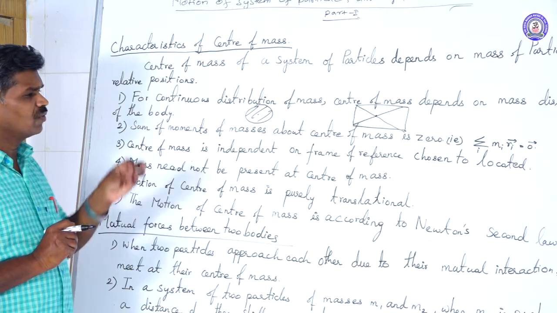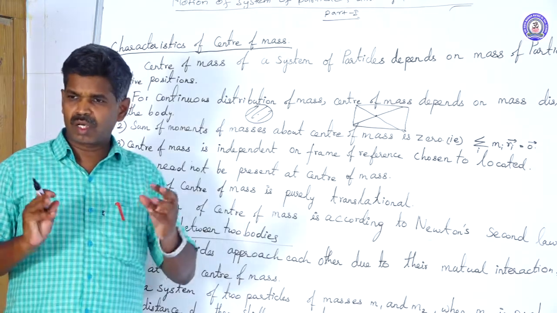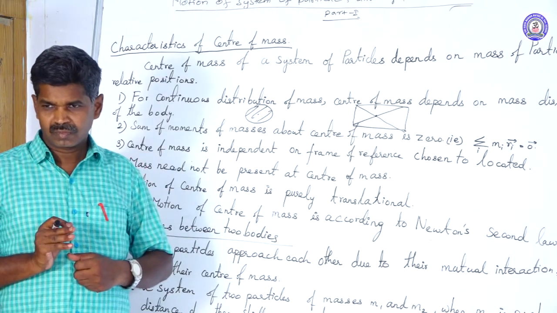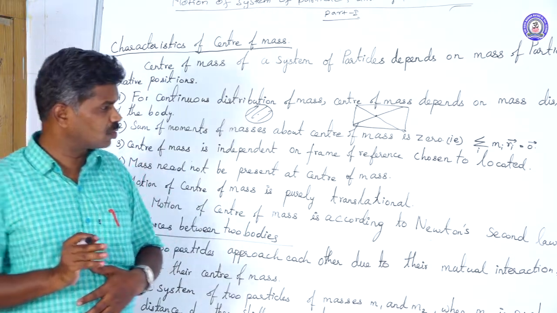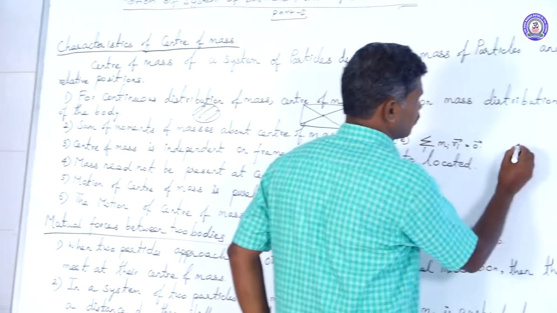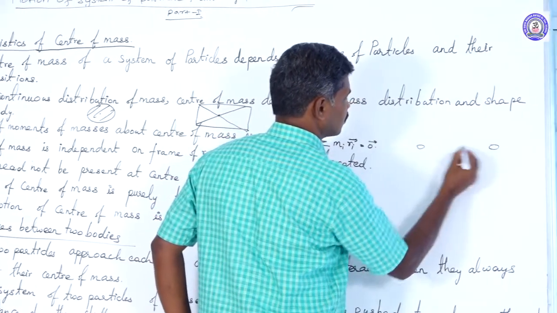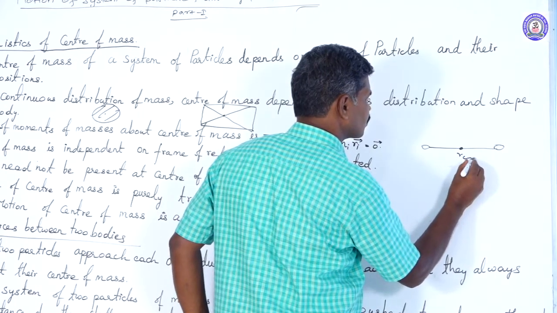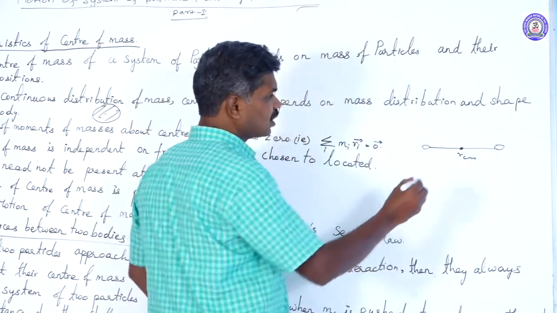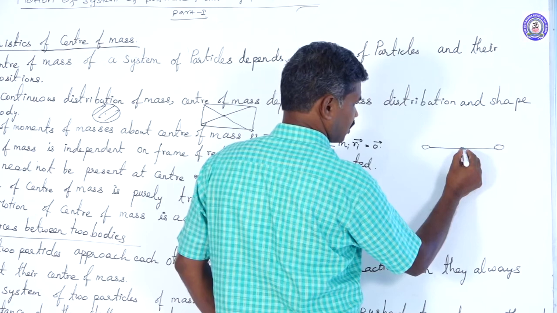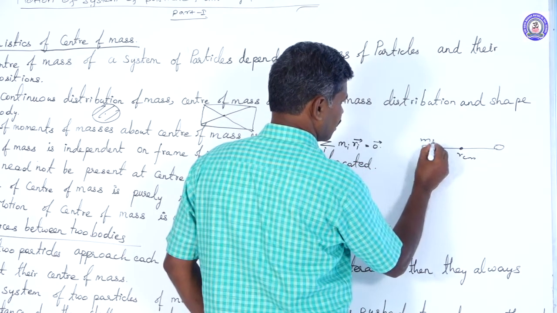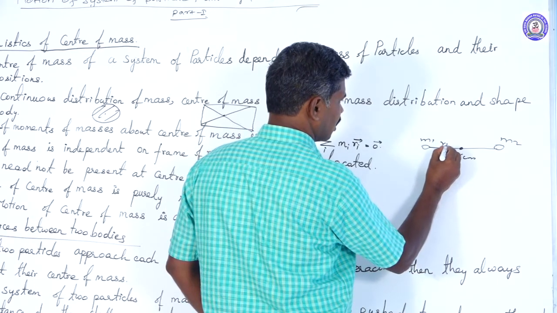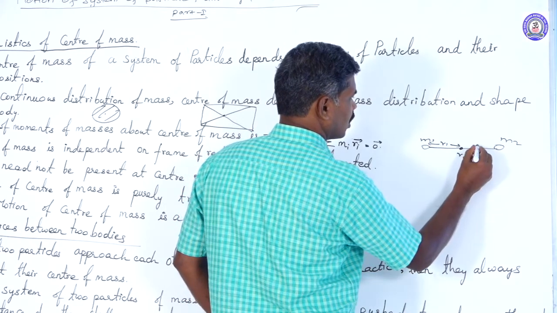Then if we have two or three particles or many particles that form a system, we have a center of mass. For example, a two particle system. The center of mass is at this point. From the center of mass, first particle m1, second particle m2, their distances r1 and r2.